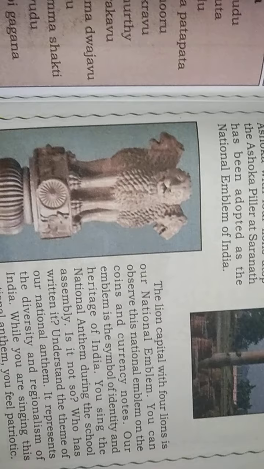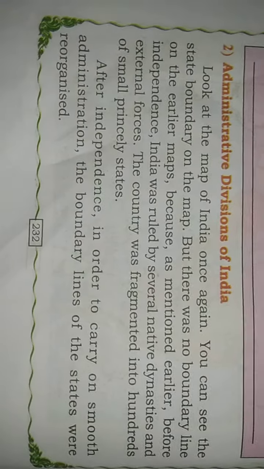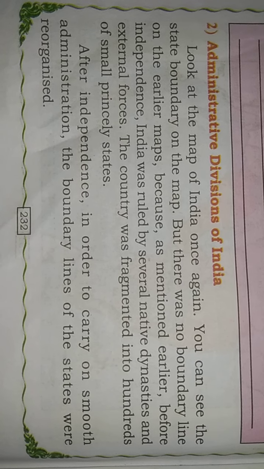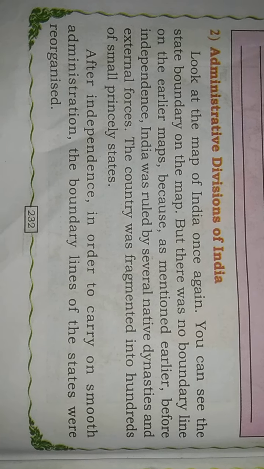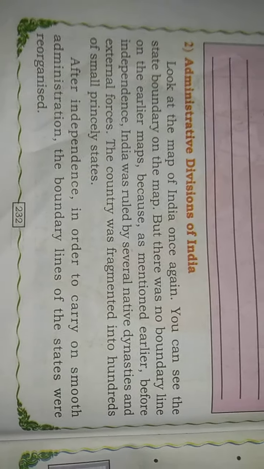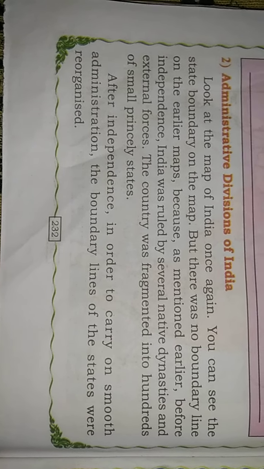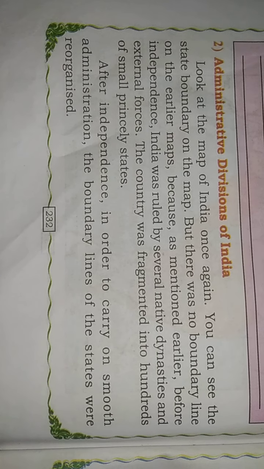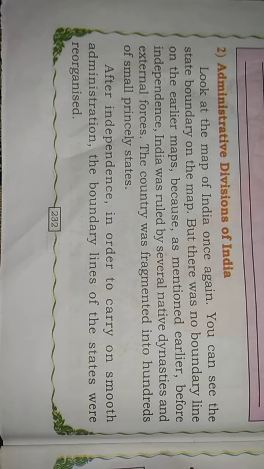Before going to discuss all these things, let us recall what we discussed in the last class. In the last class we discussed the administrative division of India. Look at the map of India once again. You can see the state boundaries on the map, but there were no boundary lines in the earlier maps, because before independence India was ruled by several native dynasties and external forces.